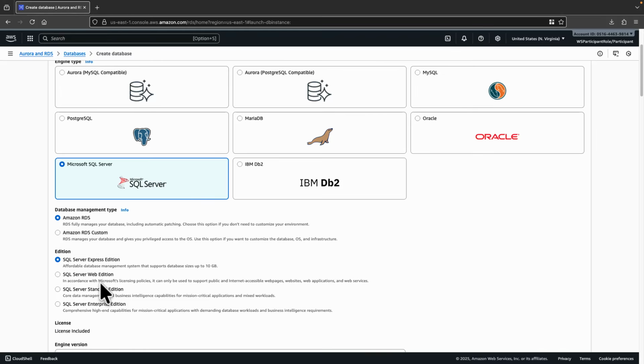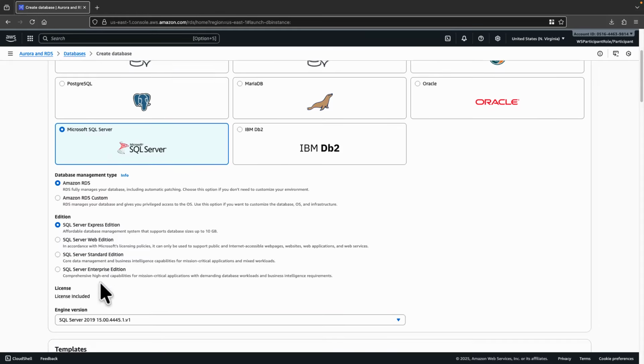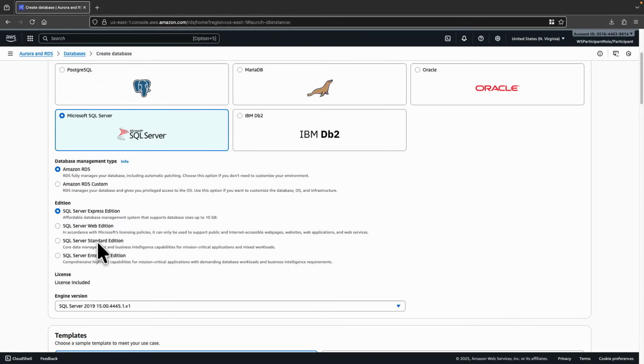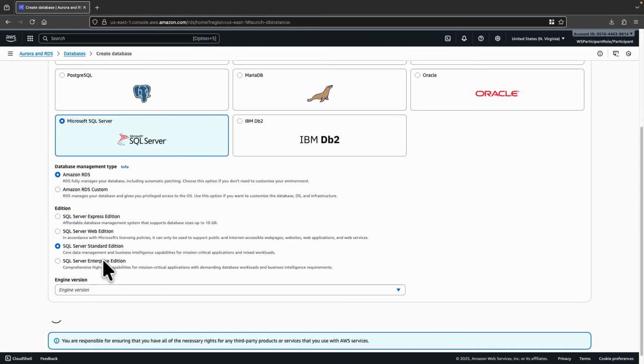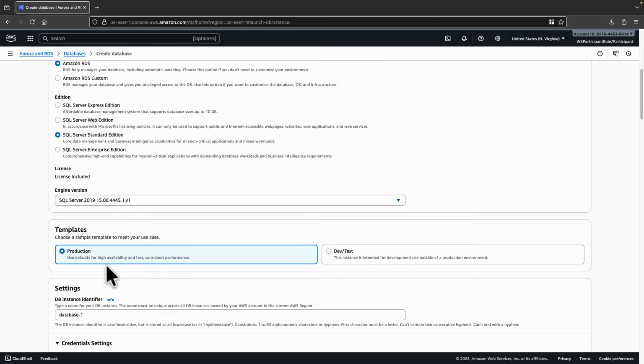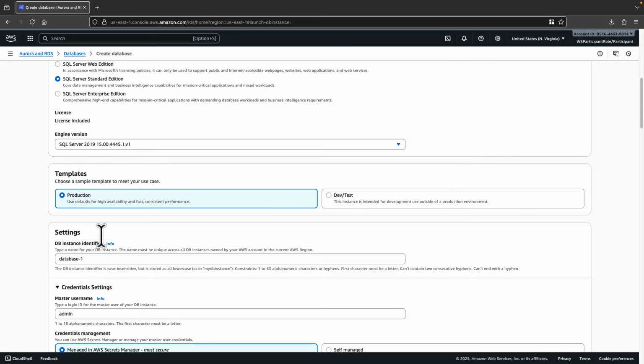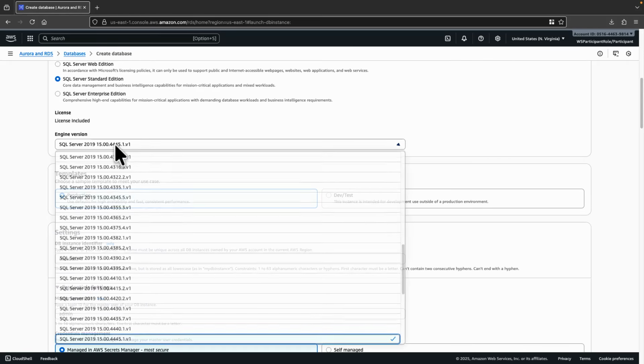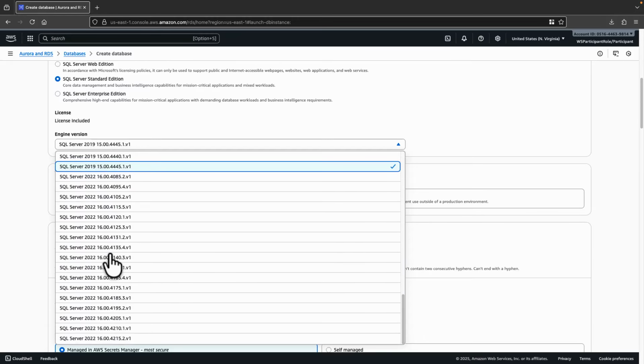On Amazon RDS for SQL Server, you have different editions, and for this example demo, we will choose SQL Server Standard Edition because we are not using any Enterprise Edition features. Pick the right engine version. We are choosing SQL Server 2019. You will see multiple other latest versions as well. As of today, you have SQL Server 2022 as well.